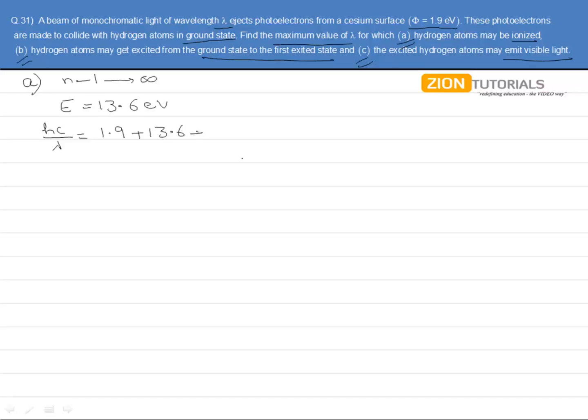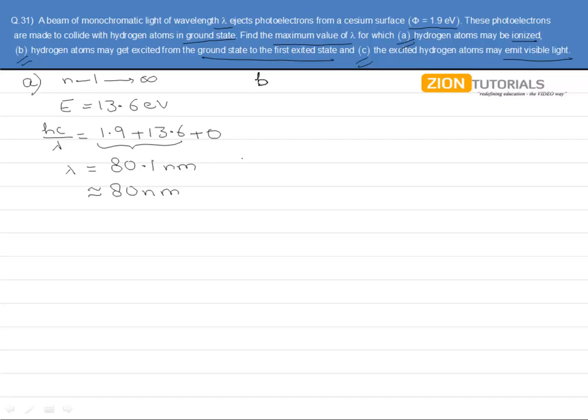The kinetic energy further is taken to be 0 because we need to find the minimum energy, because we need to find out the maximum lambda. So this is the minimum energy. So corresponding to this, we will be having the maximum lambda, that comes out to be 80.1 nanometer, or we can say it is approximately 80 nanometers.